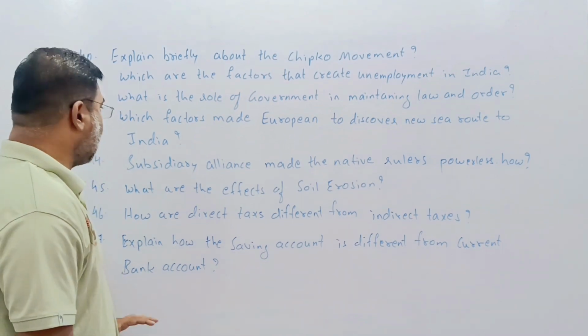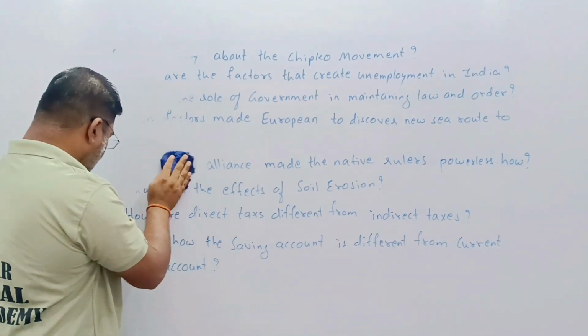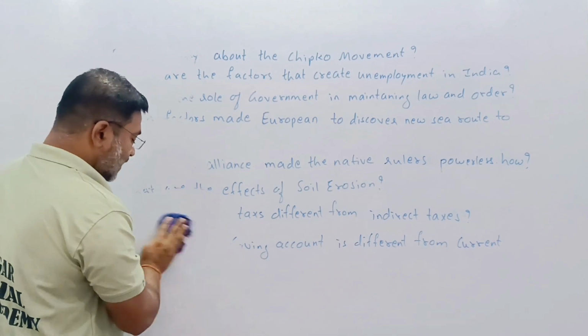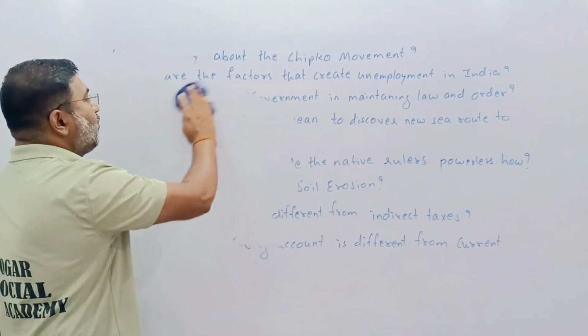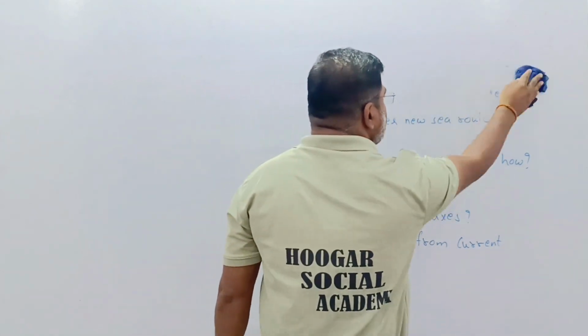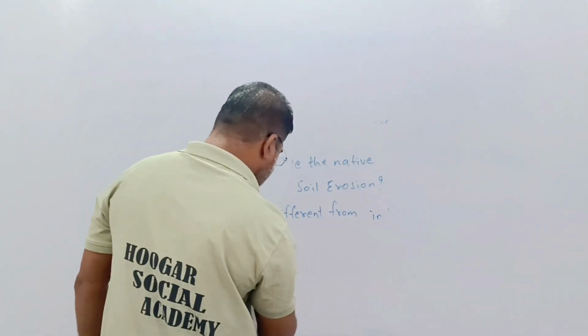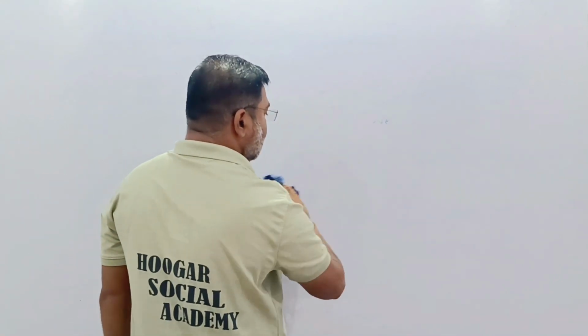Okay, these questions. Now, let us move to our 48th question. Now we are on the 48th question. These questions are very, very important to keep in mind for the exam.